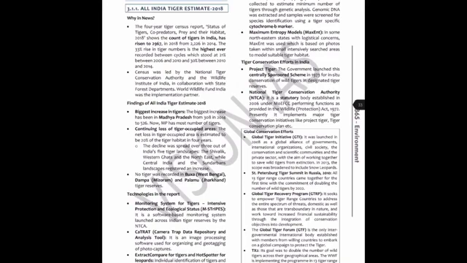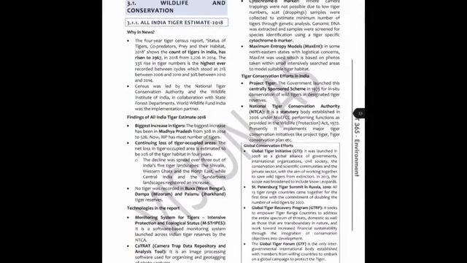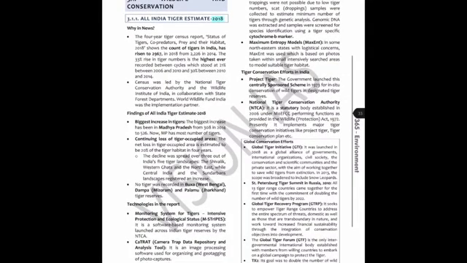So this is page number 33, as you can see, and it's related to biodiversity, wildlife and conservation. Alright, so the topic is All India Tiger Estimate 2018. Now at the outset itself you can see that this is the 2018 estimate, and it's an All India Tiger Estimate. So it's a survey, and it was a 2018 survey, the report of which has probably been released now. And it's the 4-year tiger census report. Now 4 years is important because the tiger census is held every 4 years, and the report title is Status of Tigers, Co-Predators, Prey and Their Habitat 2018.